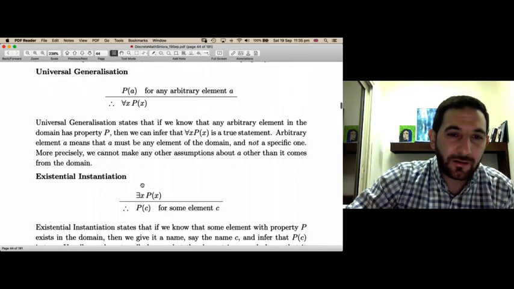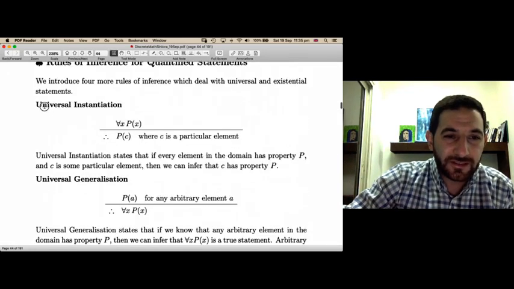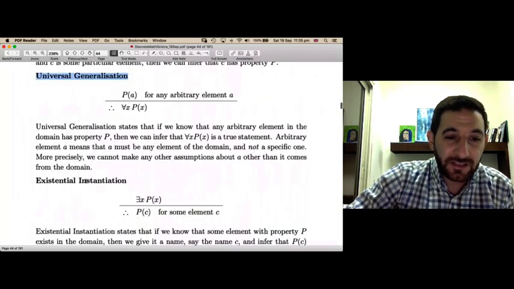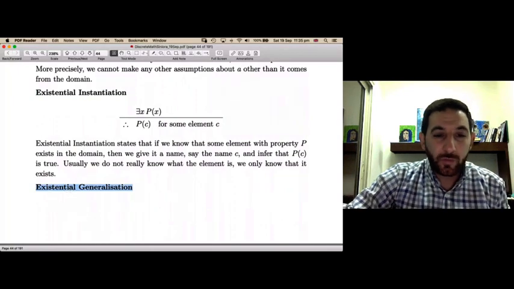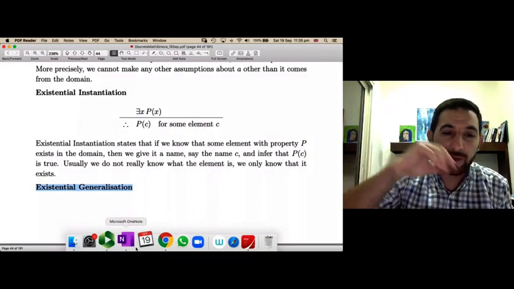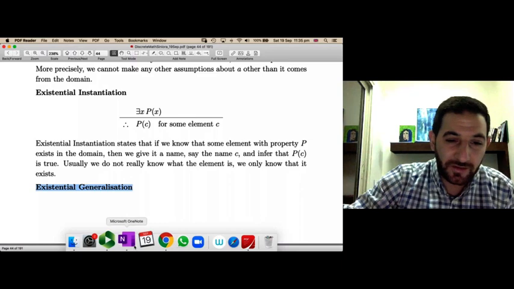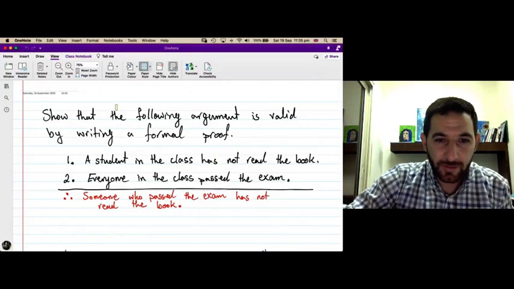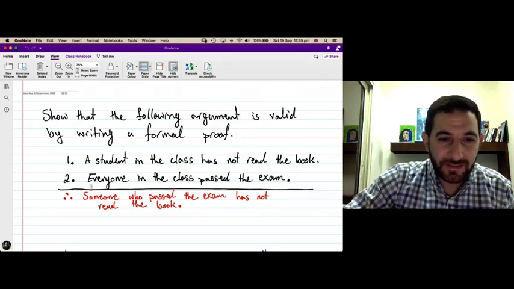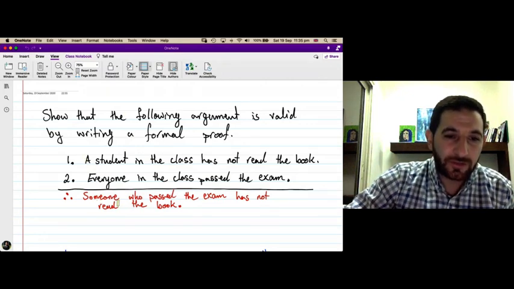So these are the four new rules: universal instantiation, universal generalization, existential instantiation, and existential generalization. We want to use these new rules together with the previous ones to prove the validity of this argument. What is this argument? It has two premises and one conclusion.